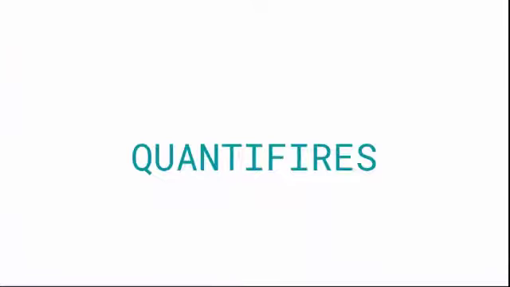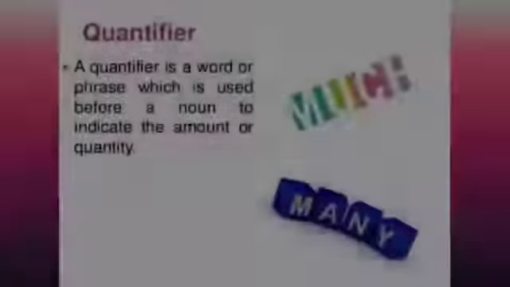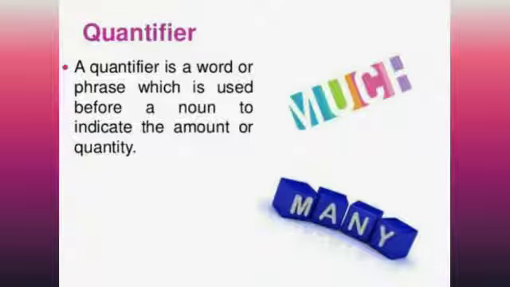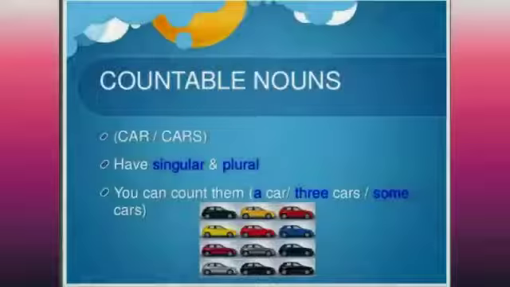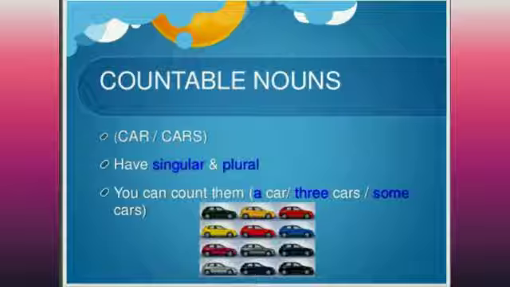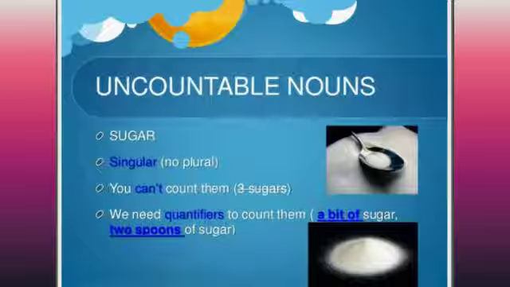Let's now have a look at Group B determiners, quantifiers. A quantifier is a word or phrase which is used before a noun to indicate the amount or quantity. Quantifiers can be used with both countable and uncountable nouns. A countable noun is something we can count. It has both singular and plural form. An uncountable noun is something that we can't count. It has no plural form. We need quantifiers to count or measure them.